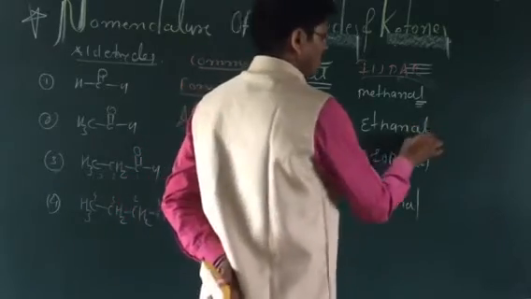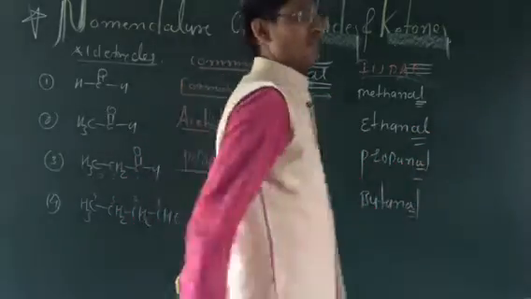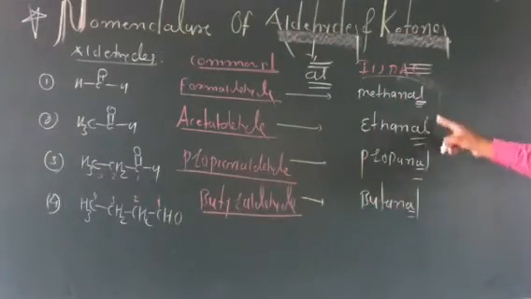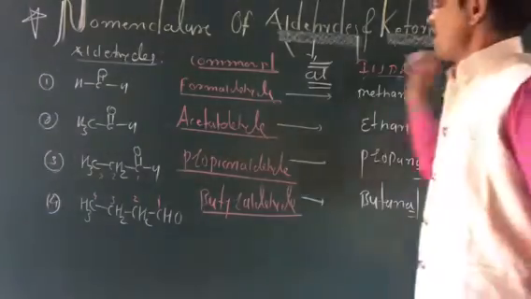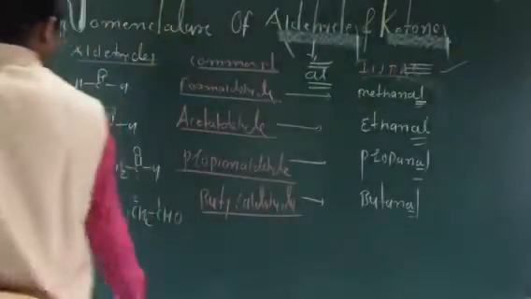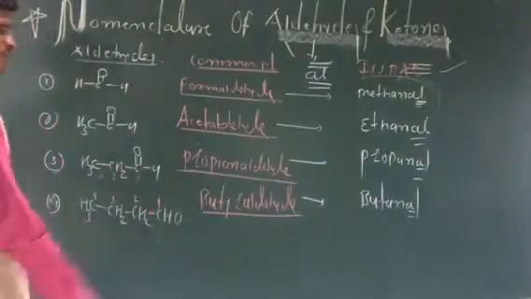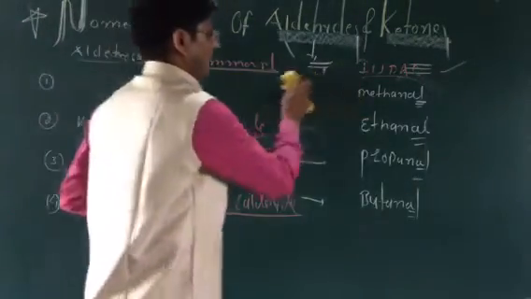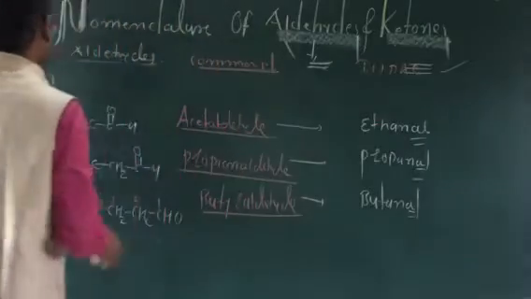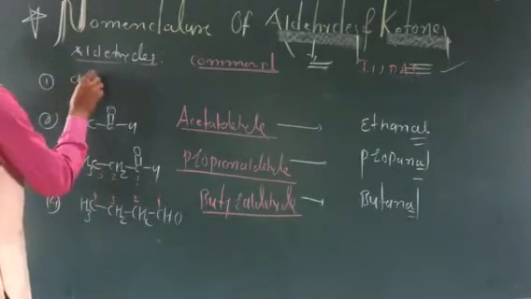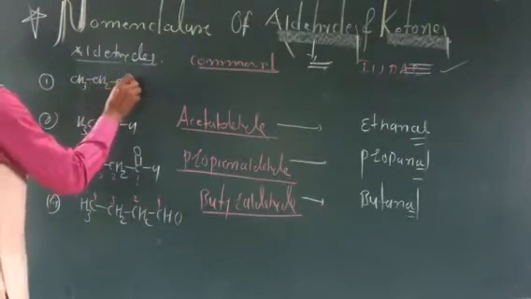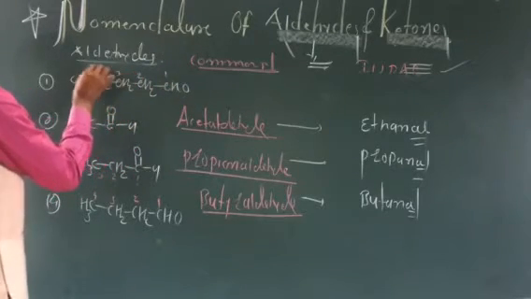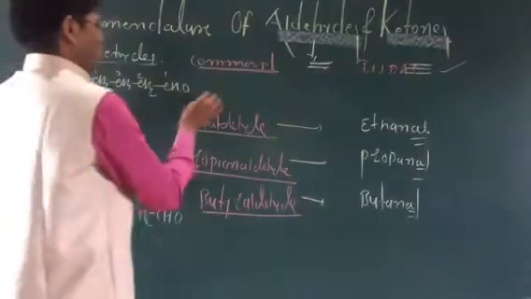So the last word used for the IUPAC name is "al". This is propanal, and this one is butanal. Again, with more carbon atoms, we take the number of carbon atoms: CH3, CH2, CH2, CH2, CHO. Counting 1 carbon, 2 carbon, 3 carbon, 4 carbon, 5 carbon.